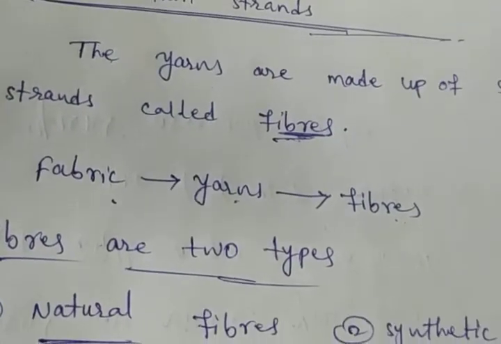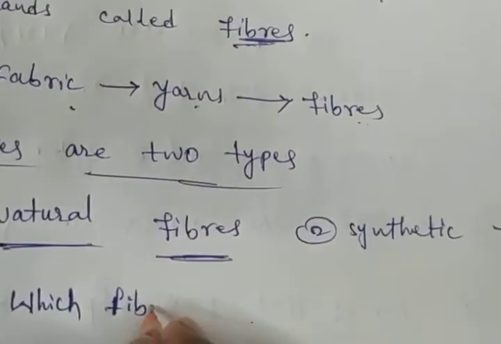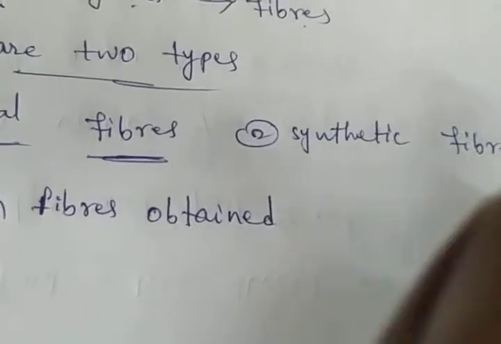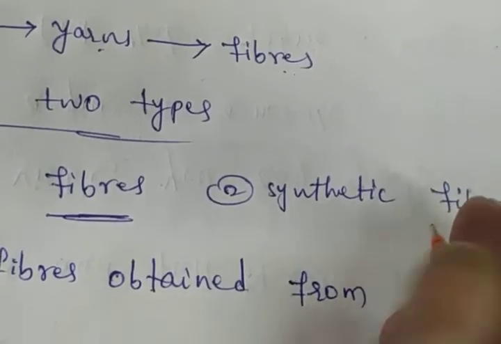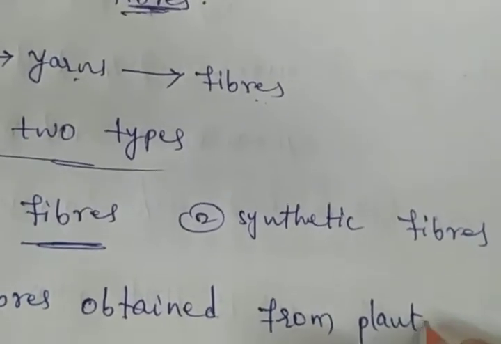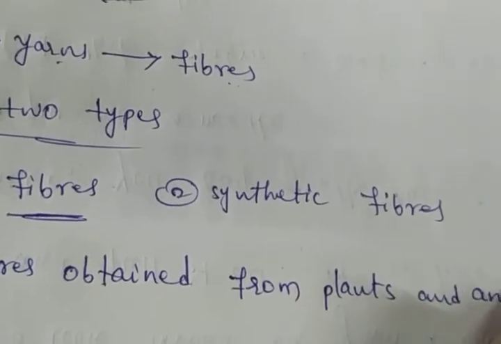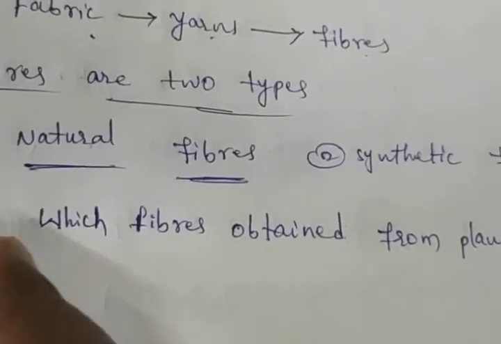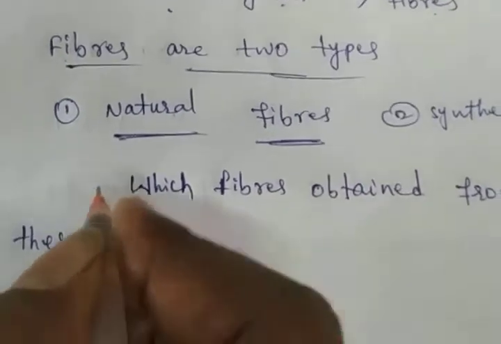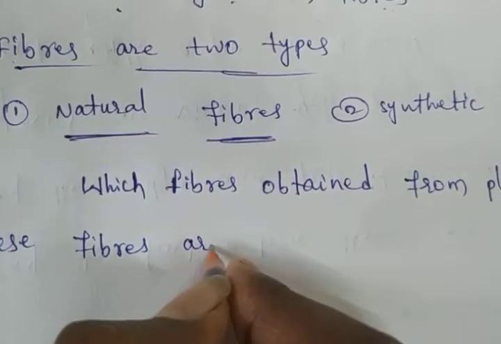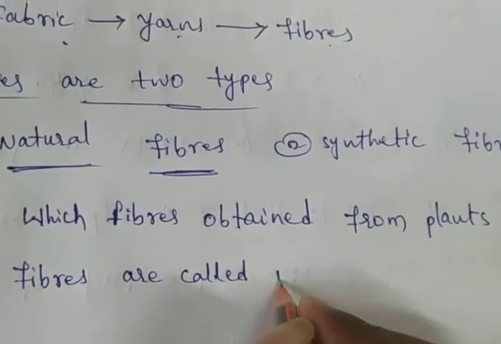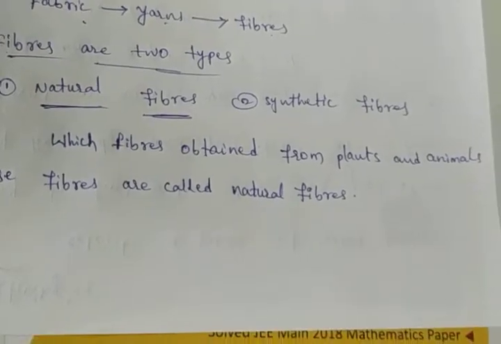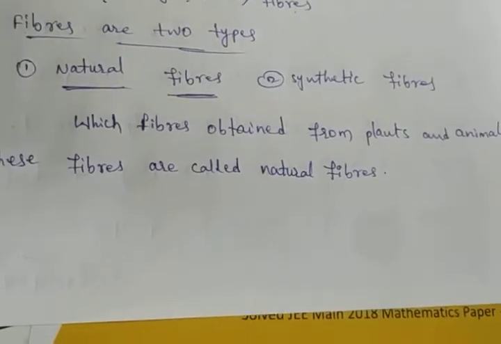What are natural fibers? Which fibers are obtained from plants and animals? These fibers are called natural fibers.